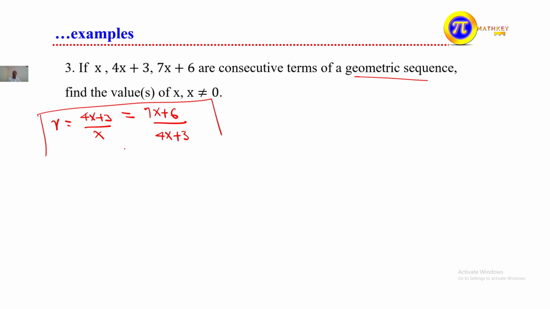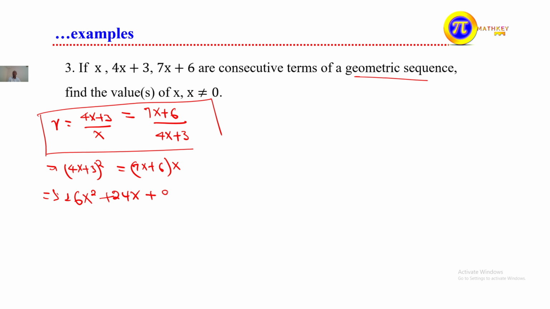Working on this basis, this implies that 4x plus 3, the whole square, crisscross, is equal to 7x plus 6 times x. Expanding: 4x times 4x is 16x square, 4x times 3 is 12x, and again 24x in total, plus 3 times 3 that is 9, is equal to 7x square plus 6x.